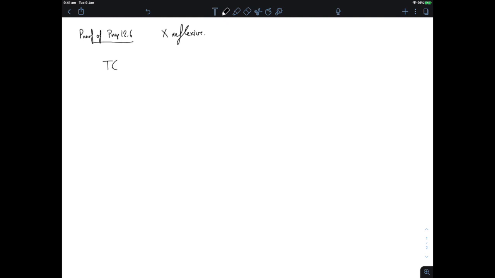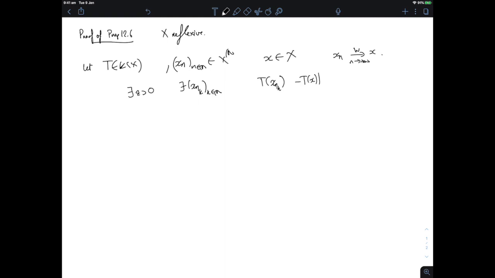Okay, so let's start with a compact operator T on a reflexive Banach space, and let's give ourselves a sequence x_n and a vector x such that x_n tends to x weakly. Right. Now I want to prove that T of x_n goes to T of x strongly, and I'm going to act by contradiction and assume that there exists an epsilon and there exists a subsequence such that T of x_{n_k} stays away from T of x, epsilon away for all k. Okay, and we'll get a contradiction from that.